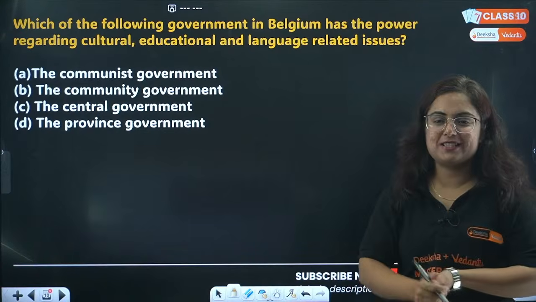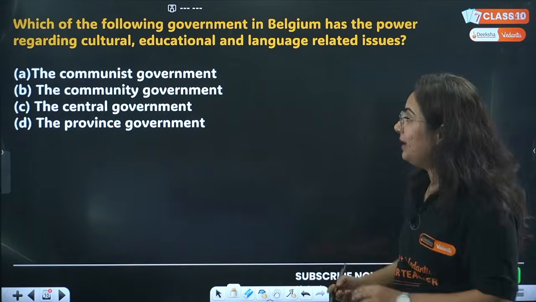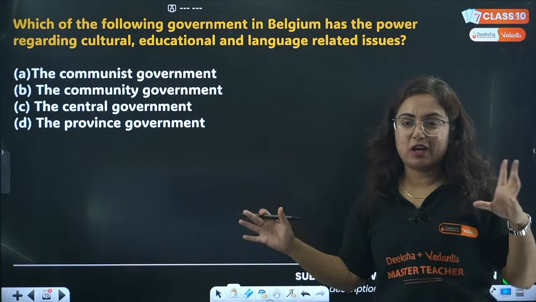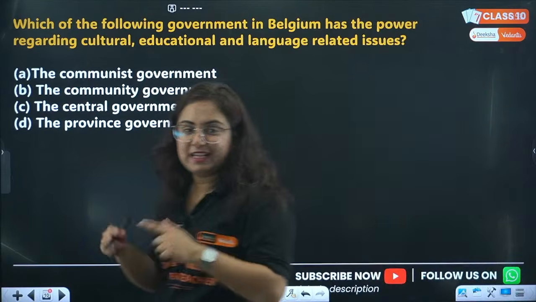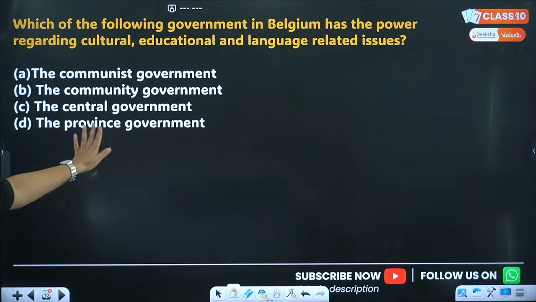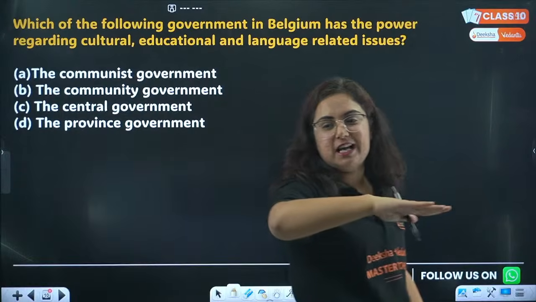Option A, the communist government; community government; the central government; the province government. But here is something that can make you confused. Now give me the answer. Saurabh, you are wrong, think about it.